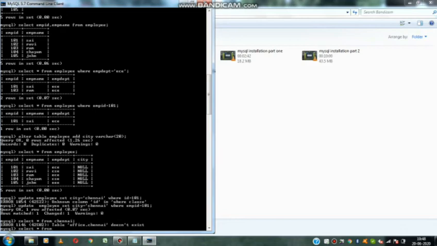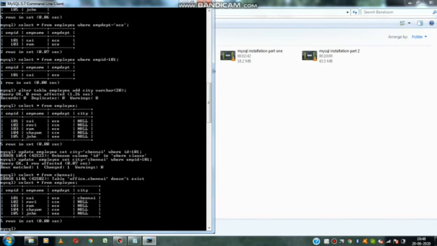Sorry, not select star from Chennai. So let's select star from employee. So now your city is updated as Chennai. So this is the update query. Not only this one, we can update anything.